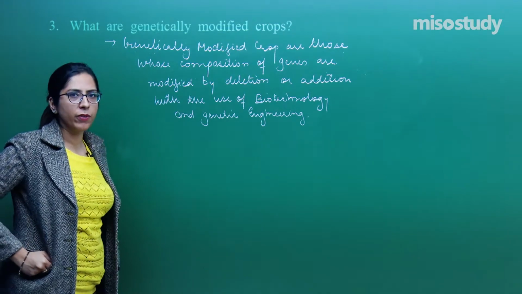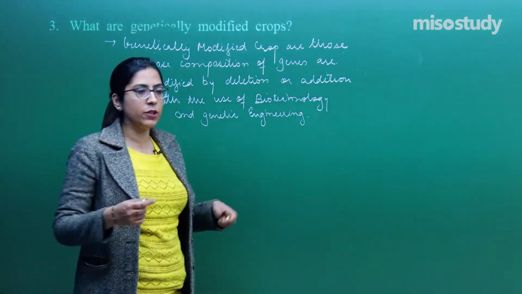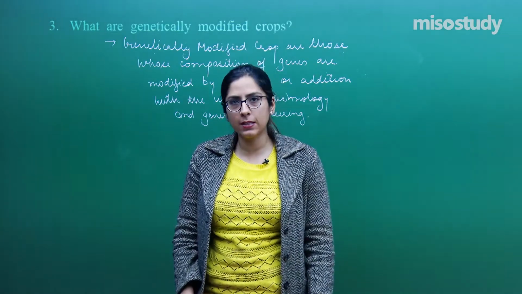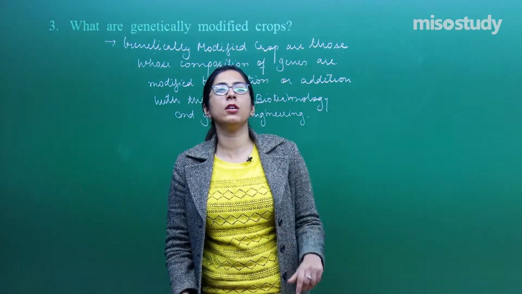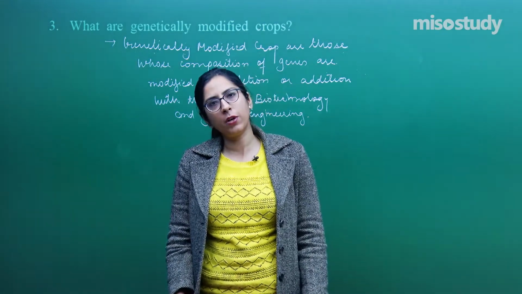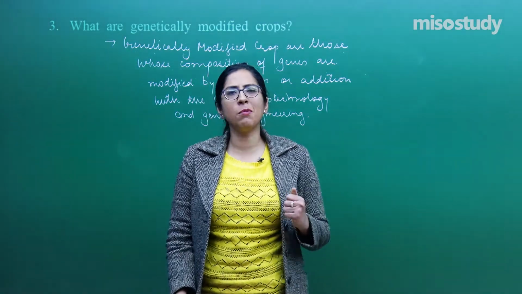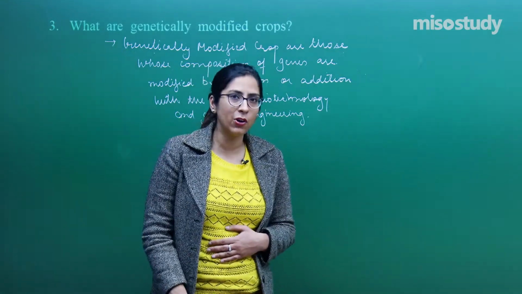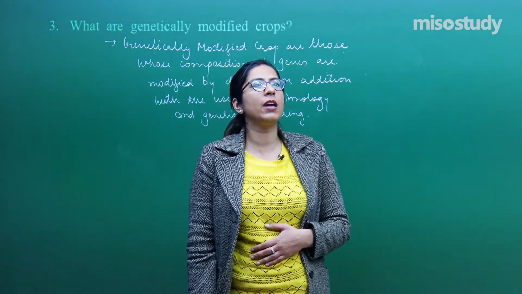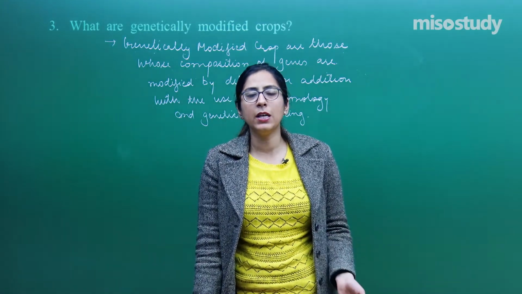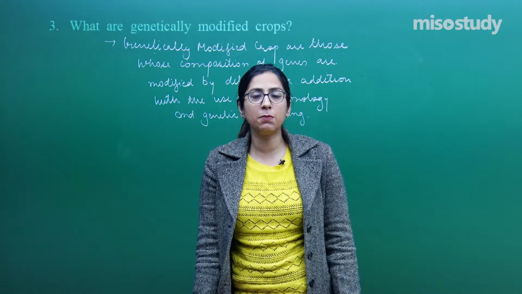Basically what we want is that from our plants we should get more and more yield. Our plants should be pest resistant and also resistant to environmental stress. That is why we go for these genetically modified crops. You don't need to write examples over here, just for your knowledge, today we have BT cotton, BT corn, BT brinjal, BT potato, tomato.